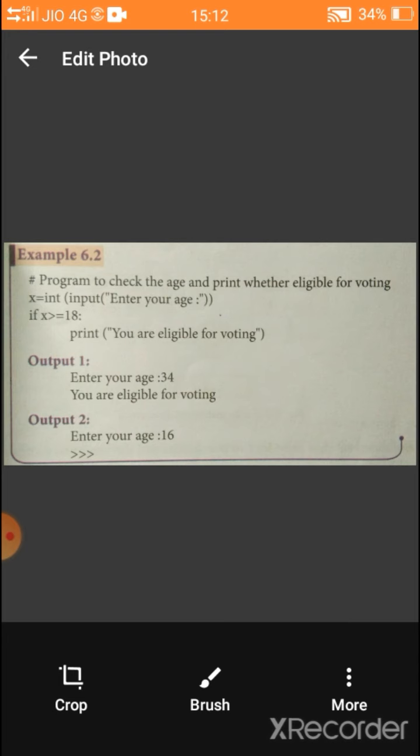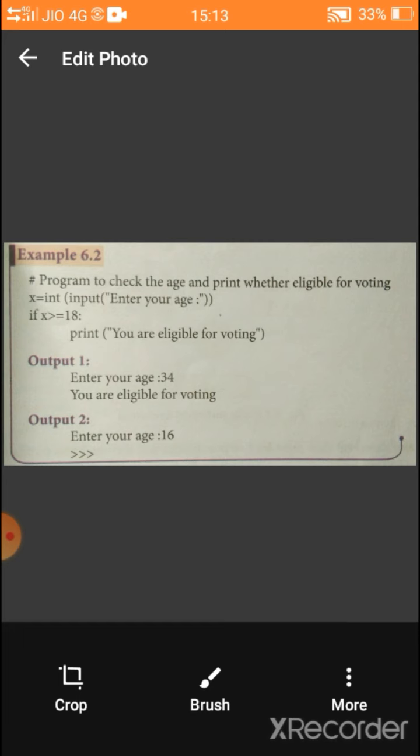Now the program starts from the second statement, x equal to int, open bracket, input, open bracket, "Enter your age". How do we use int function here? We have to get age as an integer number, so we use int function before the input function. Input function is used to get input at runtime. If you want a numerical number as an input, we have to use int function also. Is it clear?